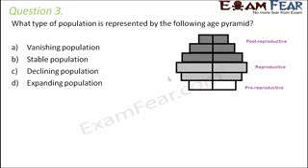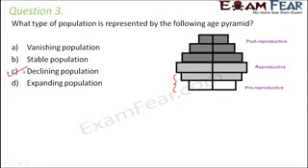But what about the younger age groups? So this represents the younger age groups, the pre-reproductive phase. So you have a lesser number of people in the younger age group. Compared to that, you have more people in the older age group. Even if you look at these blocks, the post-reproductive blocks, you have quite a good number of people when compared to the younger age groups. So this would be an example of a declining population.